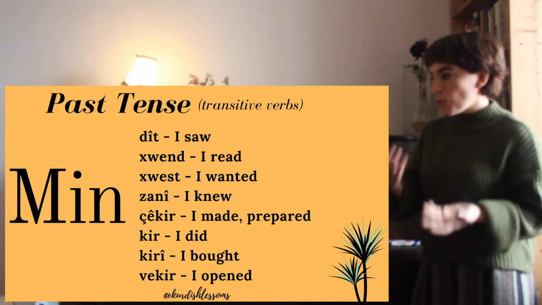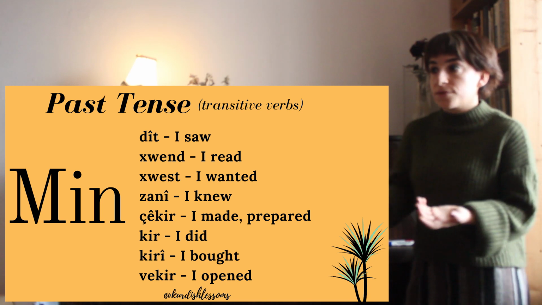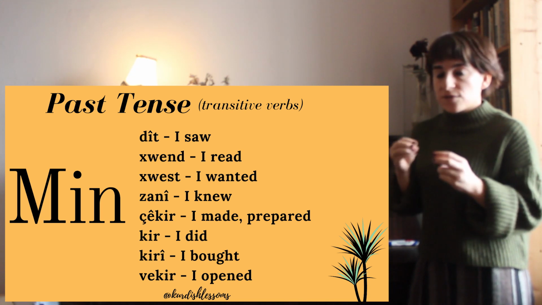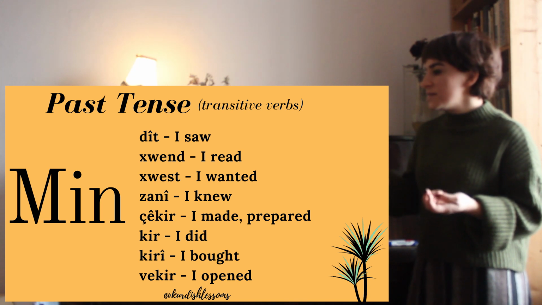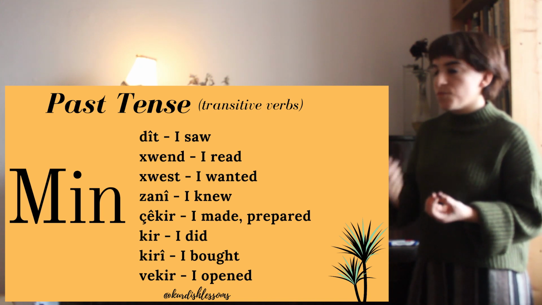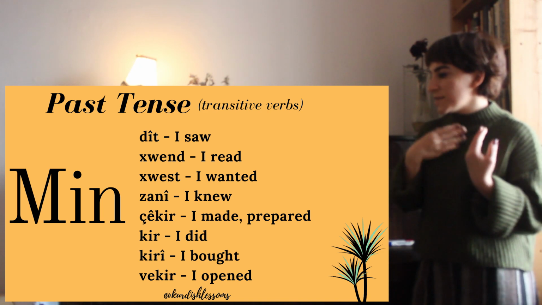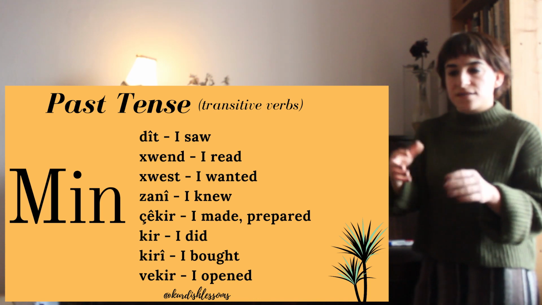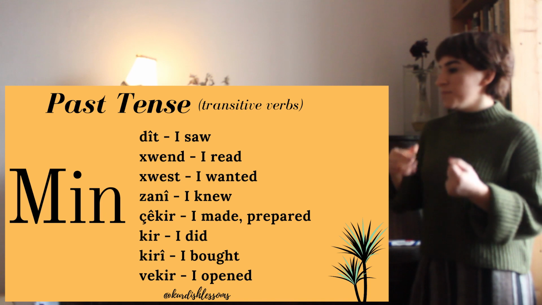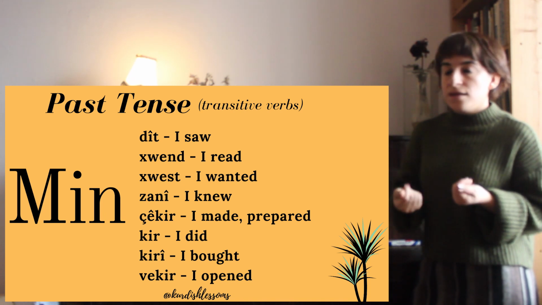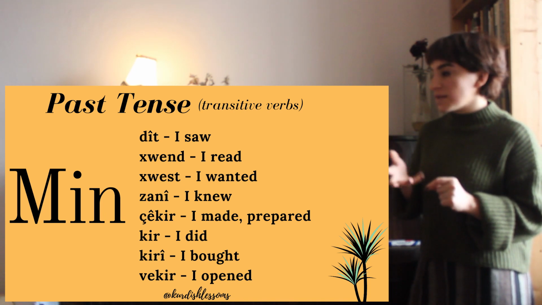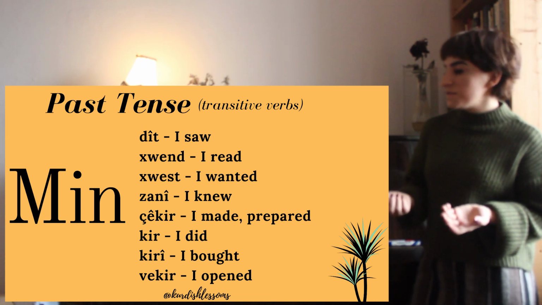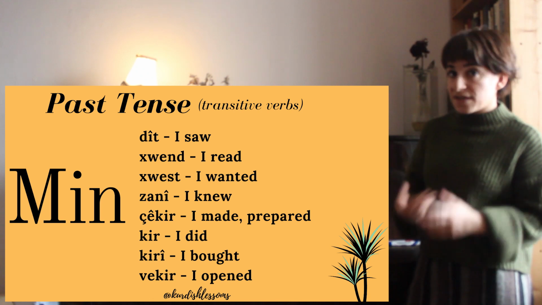Min xwend. Min xwest, from xwestin, to want: you can want something. Min zanî, you can know something. Çêkirin, to make, to prepare: min çêkir, like I made. Kirin, you can make or do something. Min kirî, from kirîn, to buy: you can buy something, so it is a transitive verb. And vekirin, to open, is also transitive, and that's why you have to use min vekir.